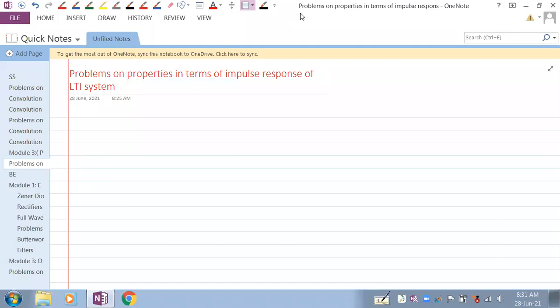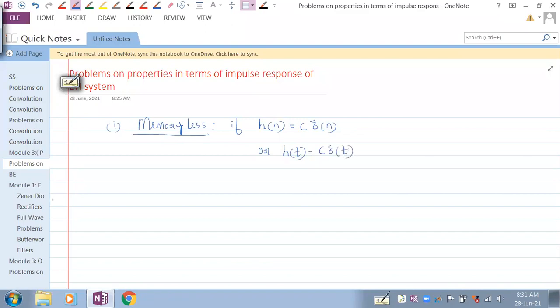So let's see, when is it memoryless? A system is memoryless if h of n is of the form c delta of n, or h of t is of the form c delta of t. If it is in this form, it is memoryless.